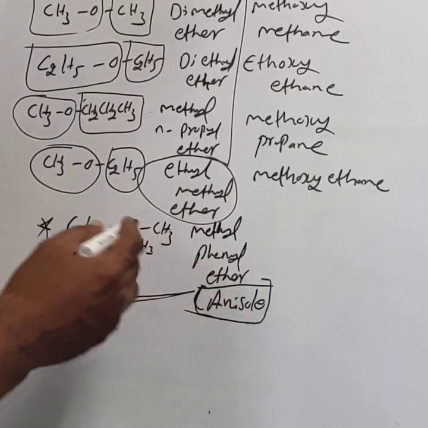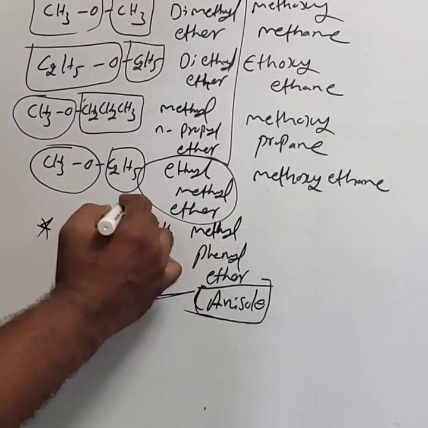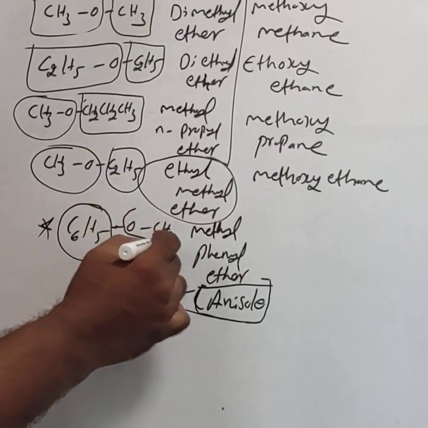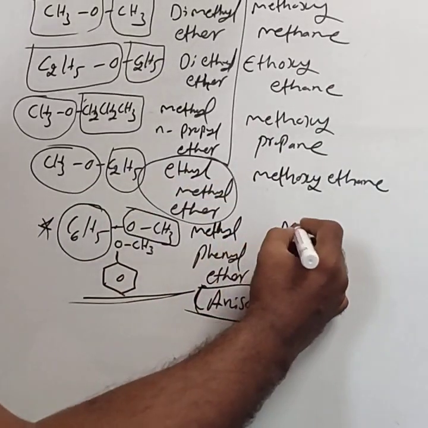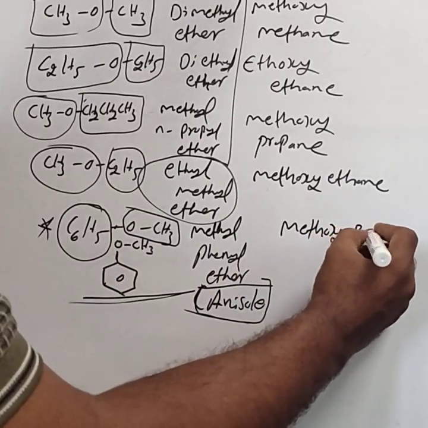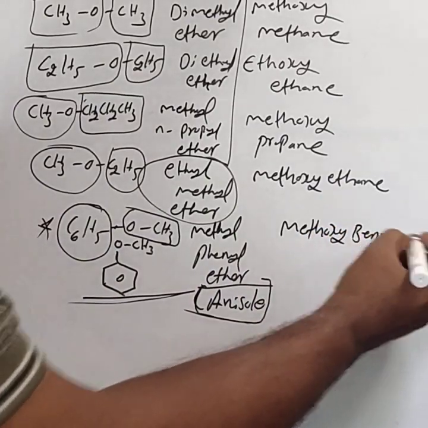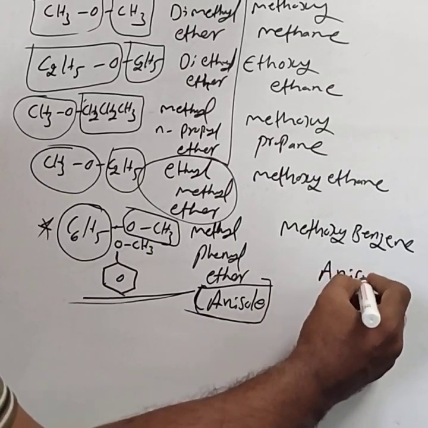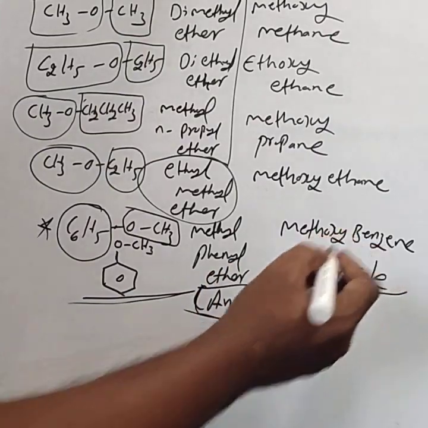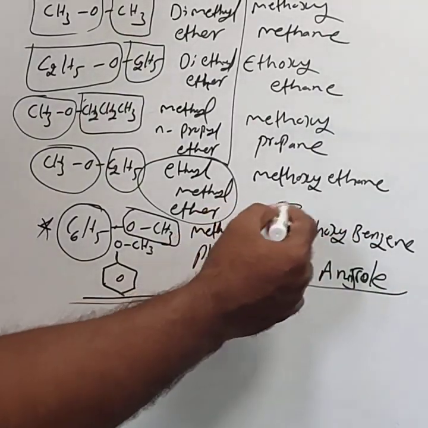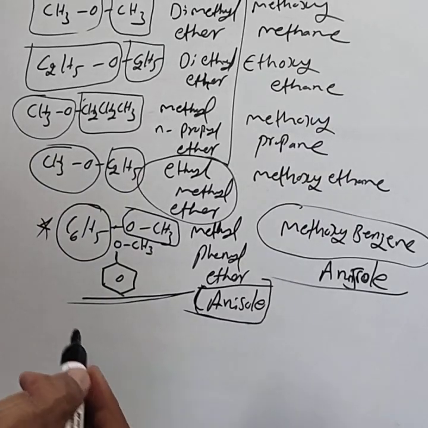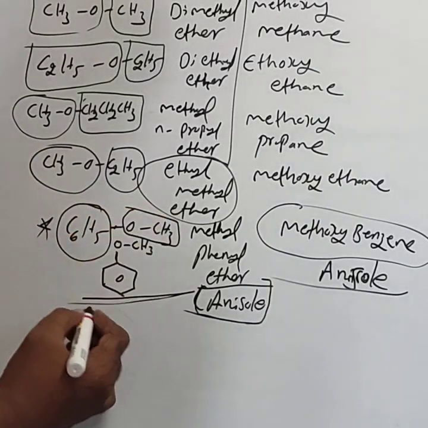The IUPAC name is also given by taking this as the benzene, the alkane part, and this part as the alkoxy. That is, the IUPAC name is methoxybenzene. Methoxybenzene, or simply anisole itself, is the IUPAC name. You can write anisole, or exactly the IUPAC name is methoxybenzene.